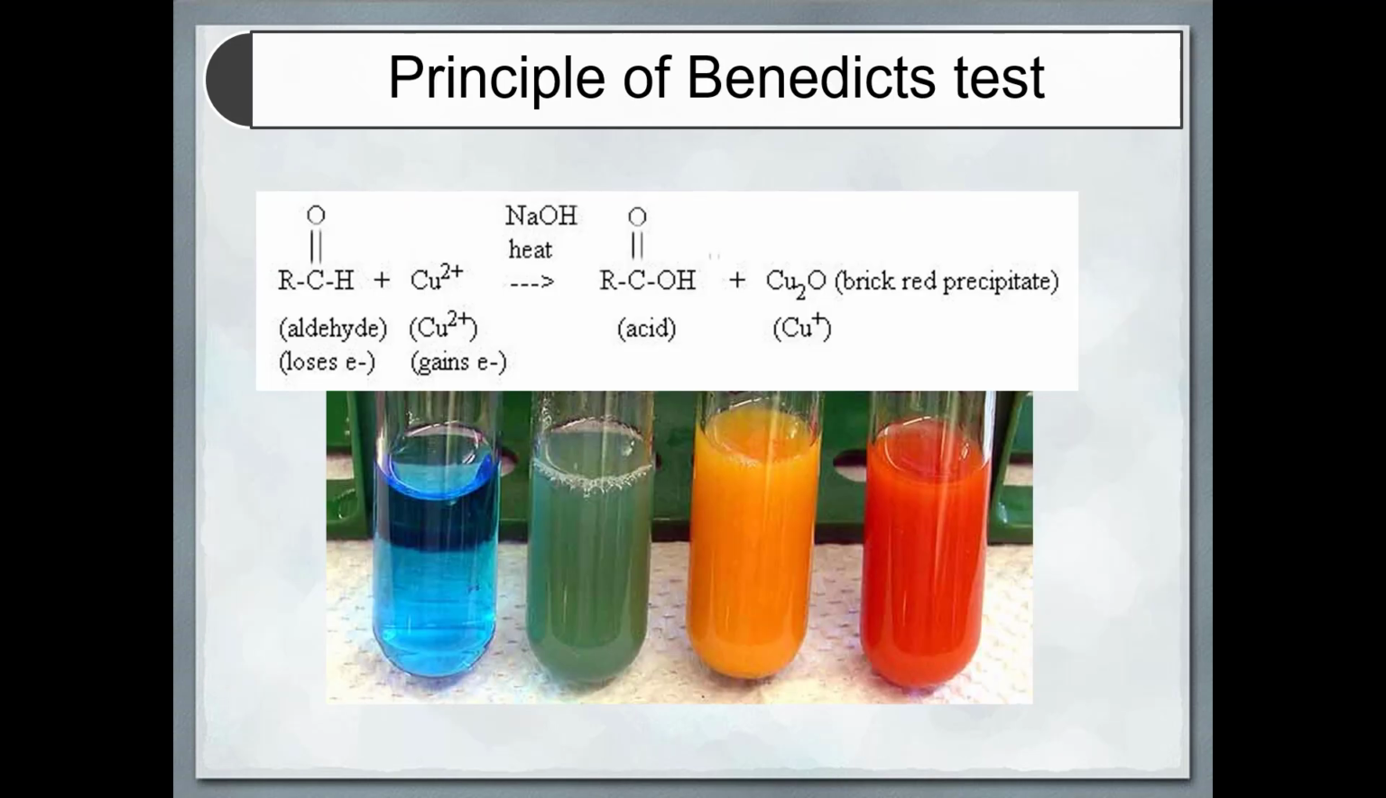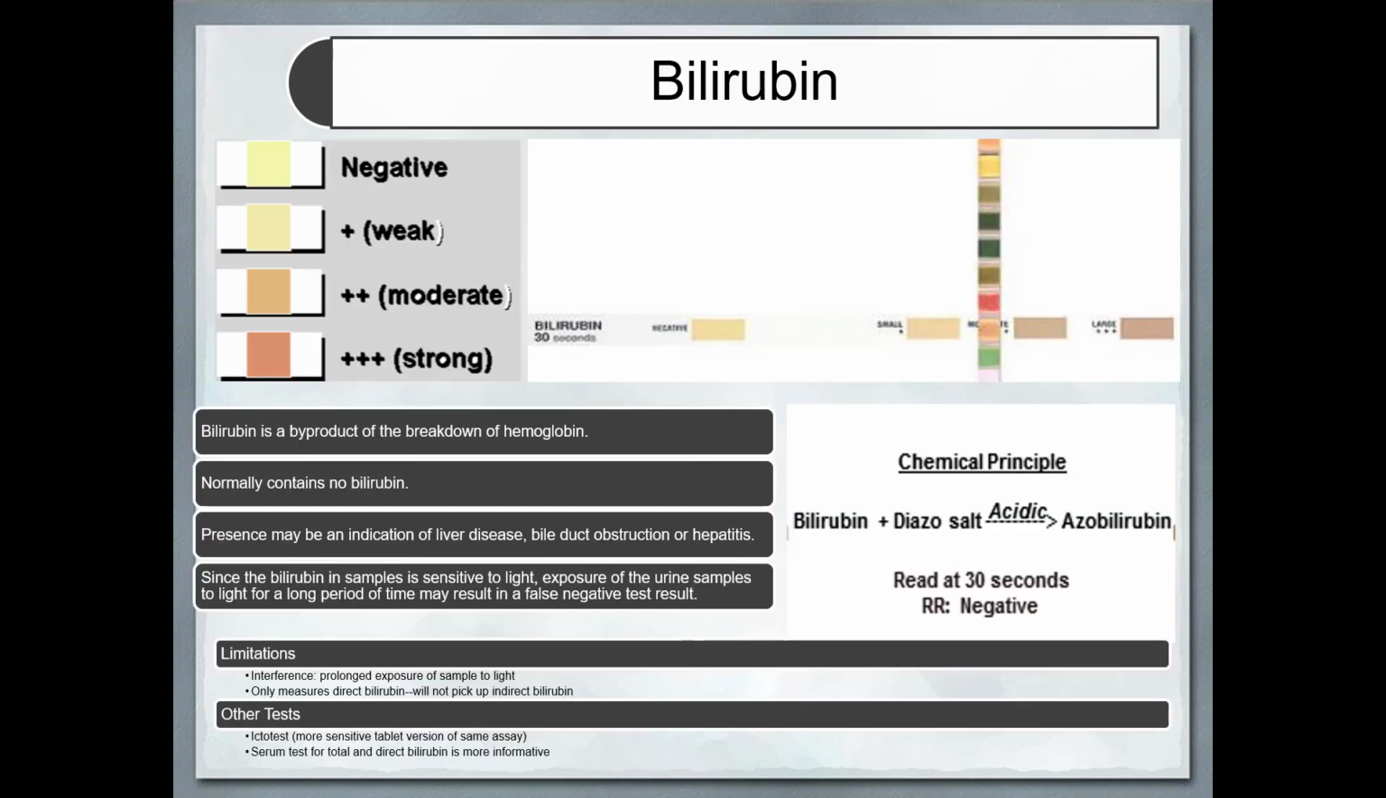Principle of Benedict's test: the ketone or aldehyde group in the sugar will combine with the cupric ions to form a cuprous oxide brick red precipitate. Bilirubin: again it is the diazo salt that is reacting, giving results from negative to strong positive.